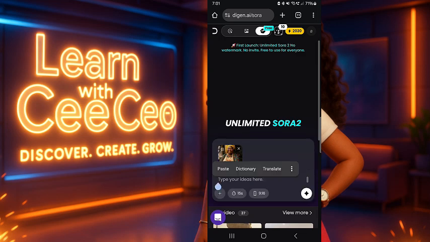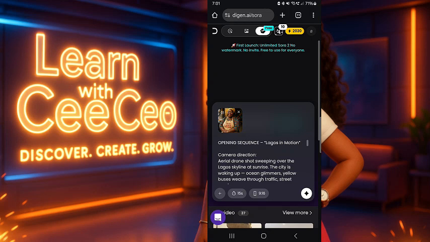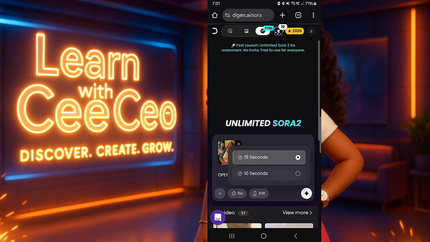Here it says paste in your idea. You paste in the prompt you copied from ChatGPT. Here it says like a clock. Click there. You have 10 seconds and 15 seconds. You select 15 seconds. For aspect ratio, we have the mobile version 9:16 and 16:9, which is the landscape. I'll be selecting 16:9 due to the YouTube tutorial. Once you're happy, proofread your prompts. Make sure your dialogue is what you want your character to say.